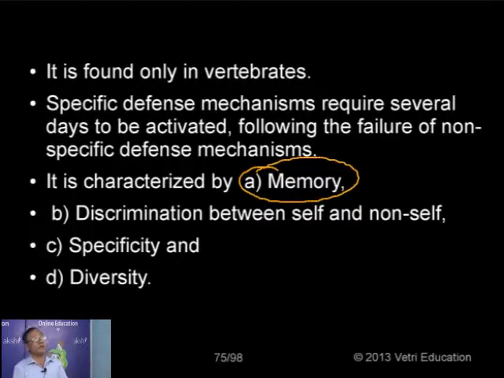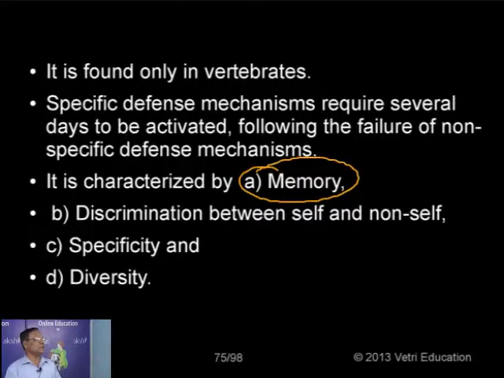This is because of the memory. Even the artificial inoculation, what we call vaccination, also depends on the memory of the immune system. It can retain the memory of the first encounter, so it cannot allow the disease of the same type to spread once again in the body, as it has a memory power.